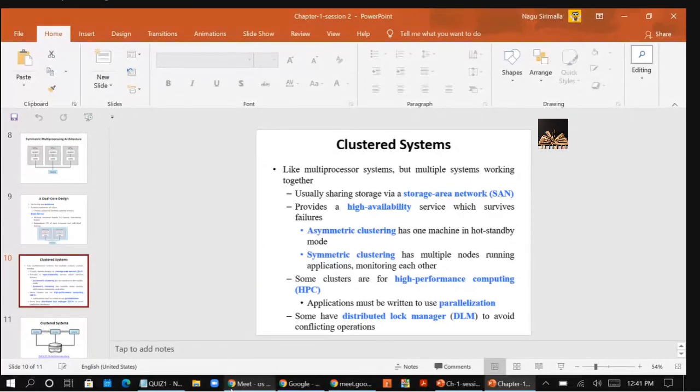Here they are sharing the same common data. To avoid conflicting operations, it uses the distributed lock manager. With the distributed lock manager, whenever one device is accessing the shared data, the data will be locked and will not be available to the other devices. Once it releases the data, it becomes available to the other devices. That is maintained by the distributed lock manager.